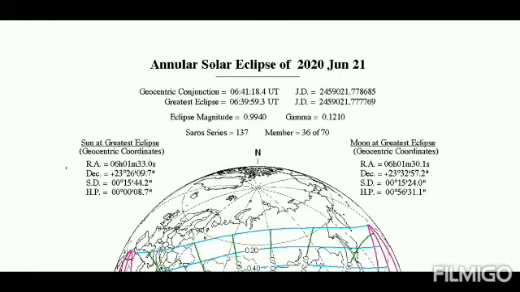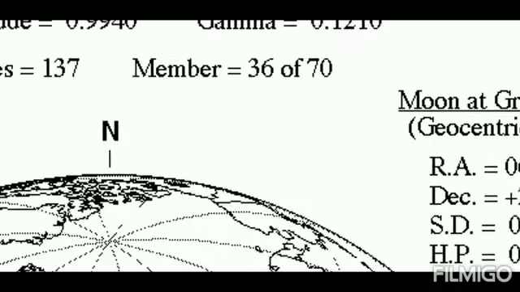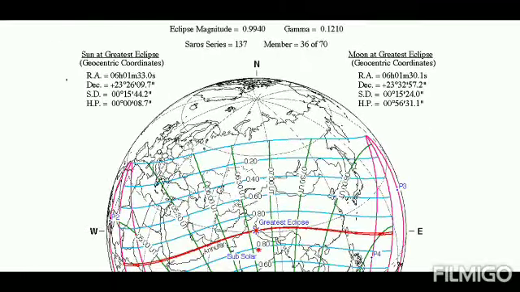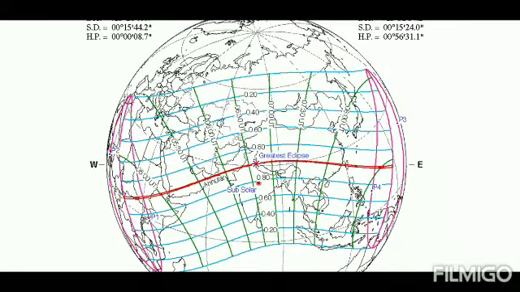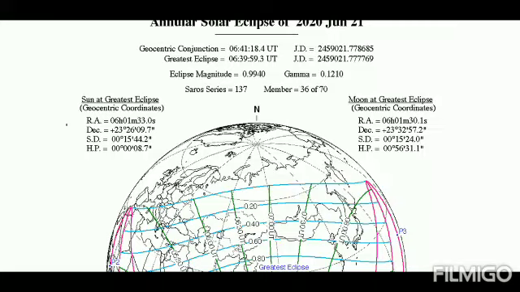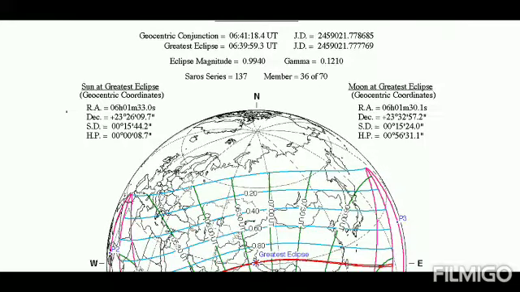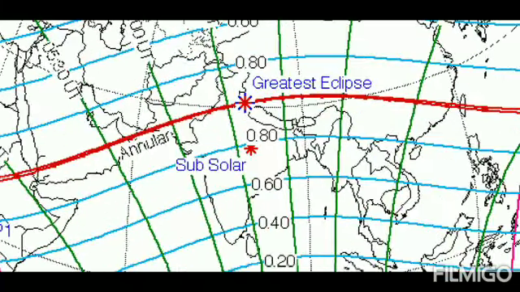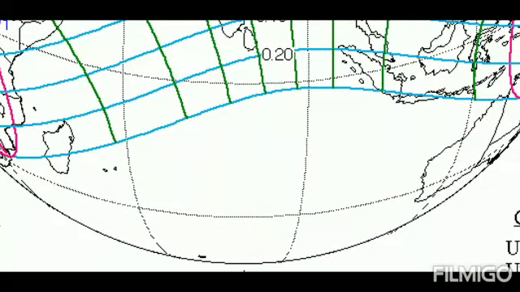Now we have to understand these are geocentric coordinates. In every geocentric coordinate system, the equator is the origin. If the greatest eclipse had been occurring on the equator, then only would the coordinates of the sun and the moon with respect to Earth, that is with respect to the equator, have been the same. Actually, at the time of greatest eclipse, from the equator, the sun and the moon will not be exactly in the same position in the sky.